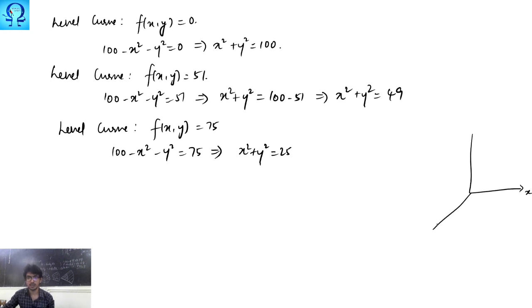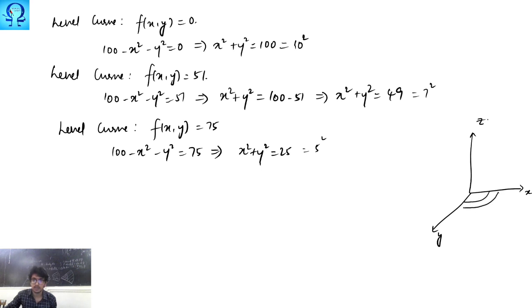Now in a three-dimensional setup, okay, let this be the x-axis and let this be the y-axis and let this be the z-axis. So now you will have to draw circles of different radii. This is 10 squared, this is 7 squared, and this is 5 squared. So 5 squared means you are going to have a circle of this sort.